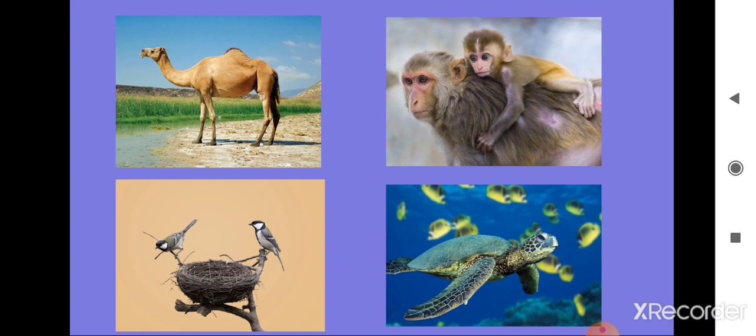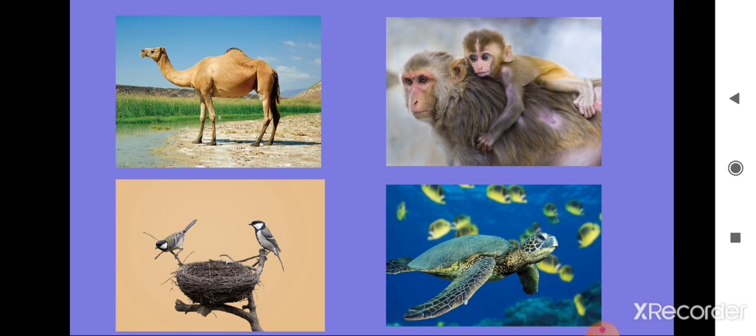And next is arboreal animals. Arboreal animals are animals that live on trees. Examples are monkey and squirrel, which spend most of their time on trees. They have strong limbs and claws that help them climb trees. Then aquatic animals, which live in water.